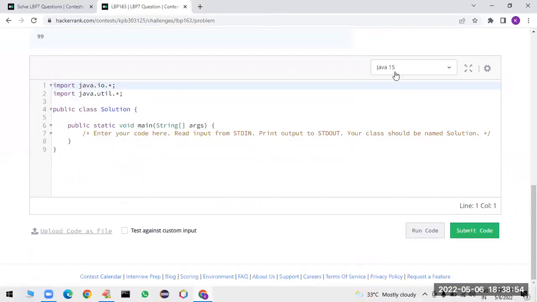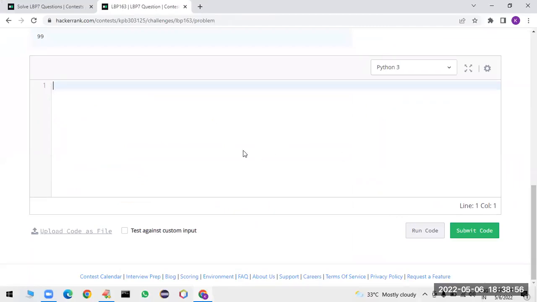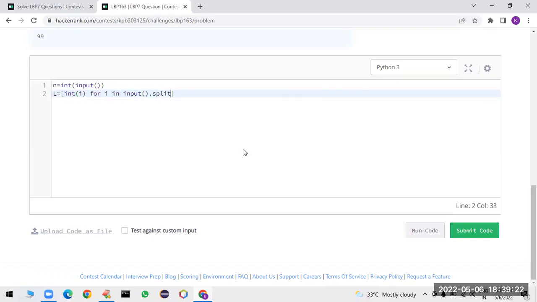So in Python, we have predefined functionalities. Using that, we can solve it. n is equal to int of input. So n is equal to int of input I am taking, and my list is equal to int of i for each i value in input.split.